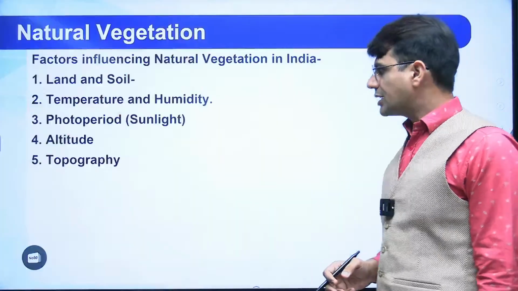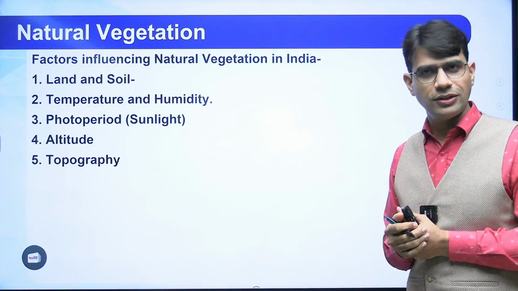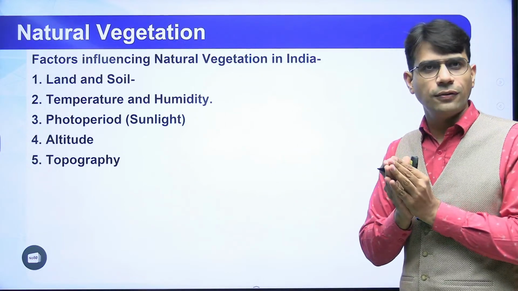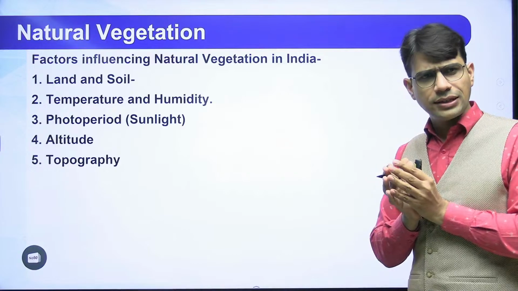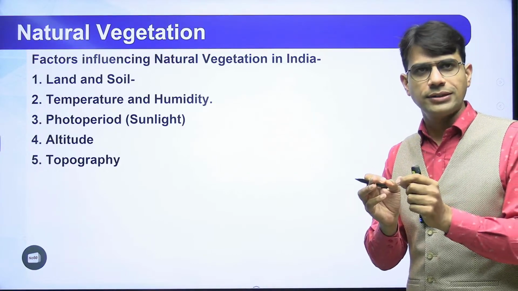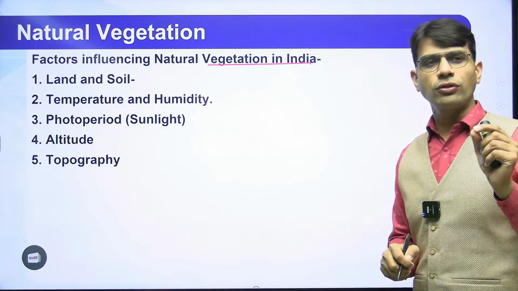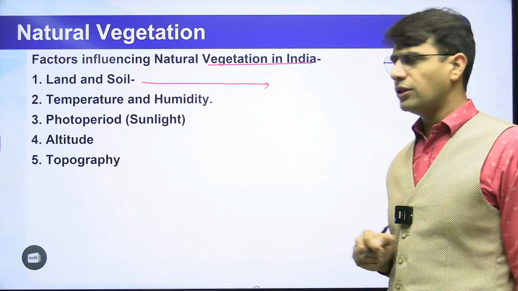First of all, what are the factors which impact vegetation? Natural vegetation simply means forest without human interference, right? Now, what are the factors which impact natural vegetation? First of all, we come to land and soil. Let me give you an example.